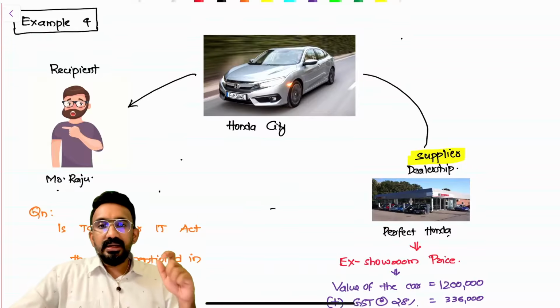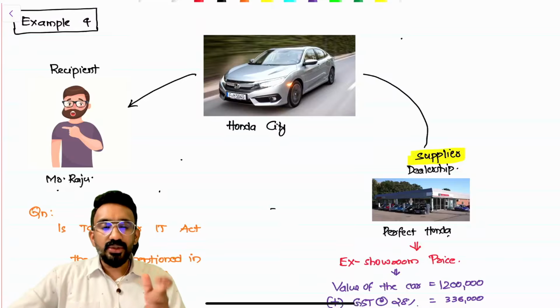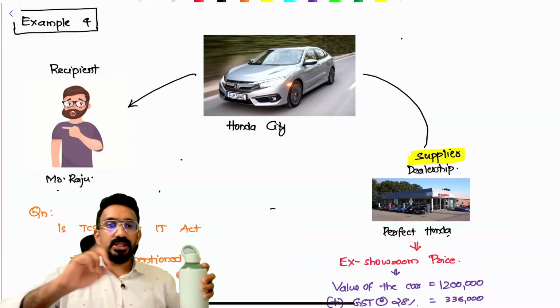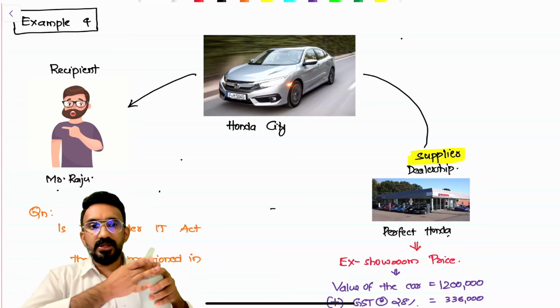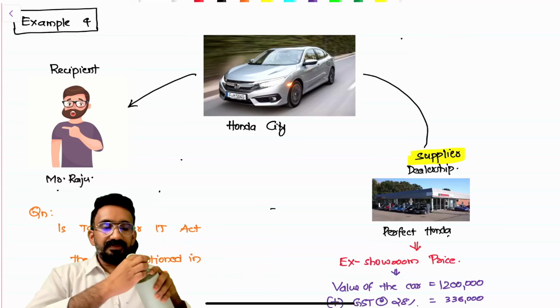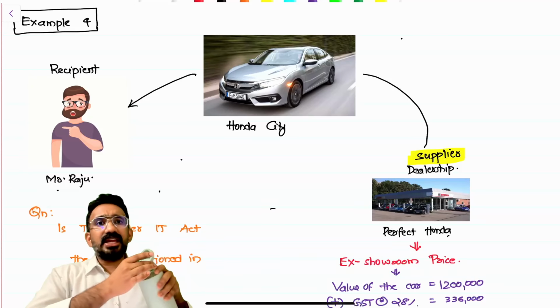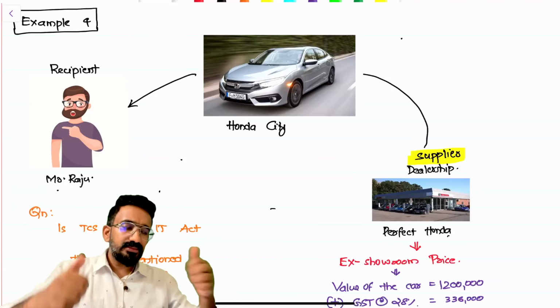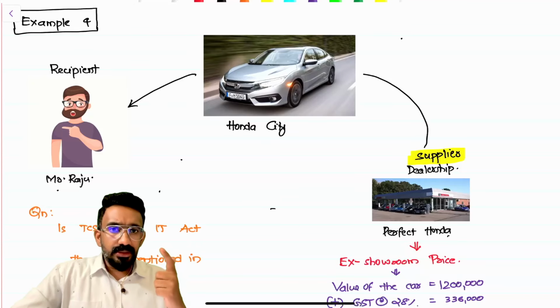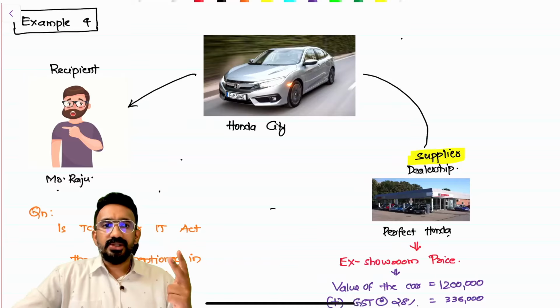You know that in the automobile industry there is something called ex-showroom price and on-road price. Now, what is the difference between an ex-showroom price and on-road price? GST is not the difference. GST is included in the ex-showroom price. You primarily have three additional things on top of it. Number one, road taxes. Number two, insurance. Number three, registration charges, so your RTO charges. These are the three things.